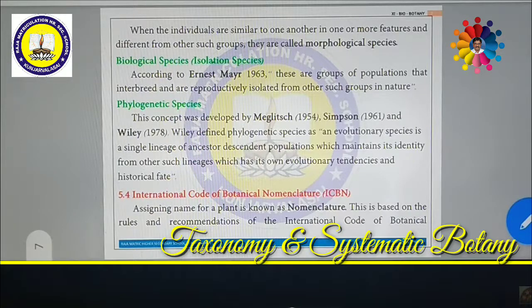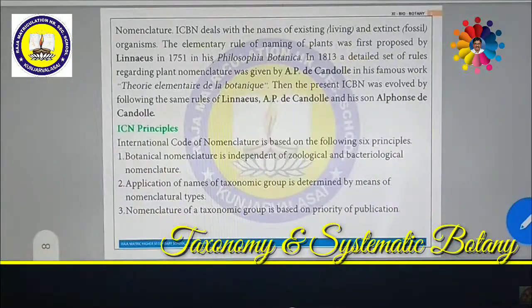Moreover, these are to be underlined separately. That means the genus name is underlined separately and the species name underlined separately. You should not underline them combined together. So these are certain rules and regulations of the International Code of Botanical Nomenclature. Naming plants is not an easy task, so we have to follow a systematic method. That systematic method and those rules or recommendations are called the International Code of Botanical Nomenclature.